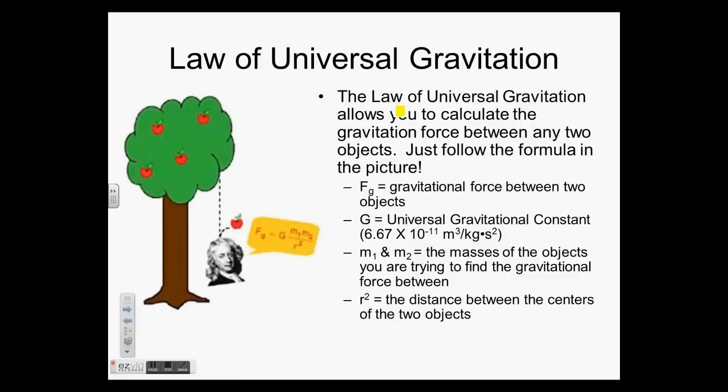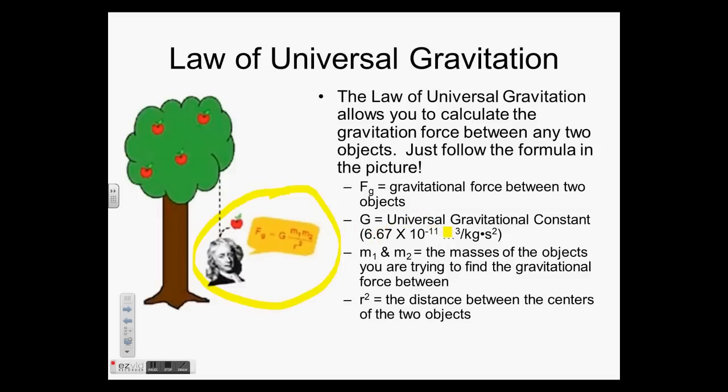Last thing in this topic is just going over the law of universal gravitation. This relationship is so good that we can actually make a formula for it. This idea of mass and distance: the bigger the mass, the more gravity. The farther the distance, less gravity. We can put this into a formula, and you can see here Isaac Newton saying this formula. Using this formula, you can calculate the gravitational force between any two objects.